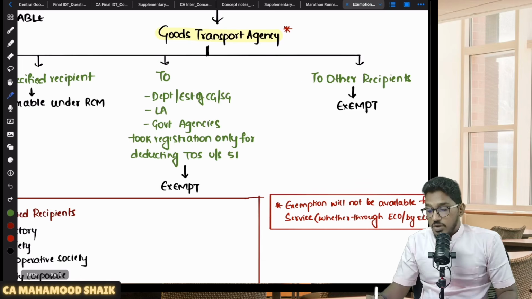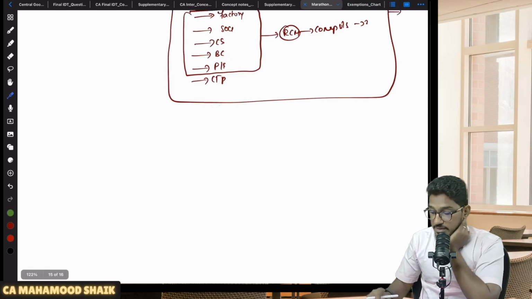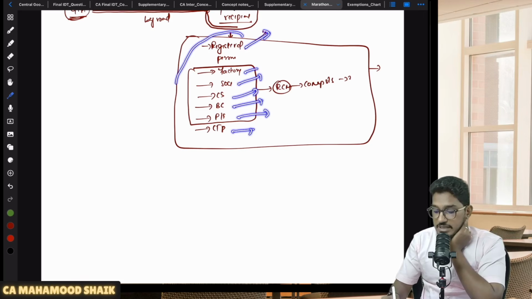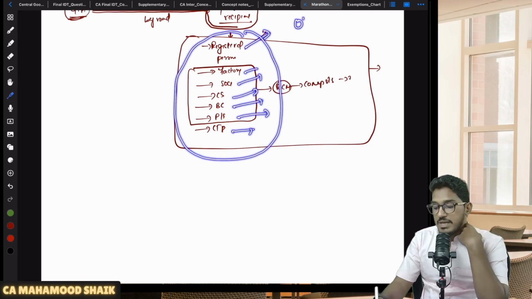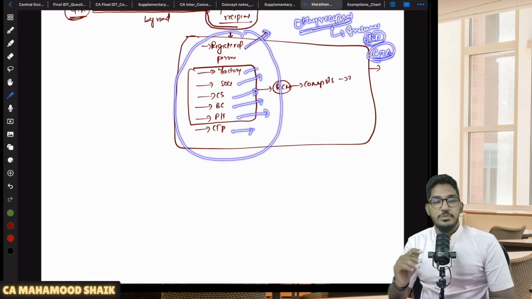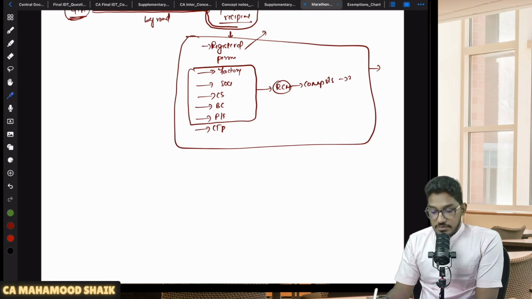On the other hand, sir, what if the recipient is somebody else? If the recipient is not a specified recipient, who will that be? Here they have covered maximum. If the recipient is a registered person, factory, society, cooperative society, body corporate, partnership firm, CTP, these are specified recipients, then RCM. Who could be the other recipient? The other recipient is an individual unregistered person. If the recipient is an individual unregistered person, then for them GTA services are exempted. No one will be liable to pay the amount of GST.